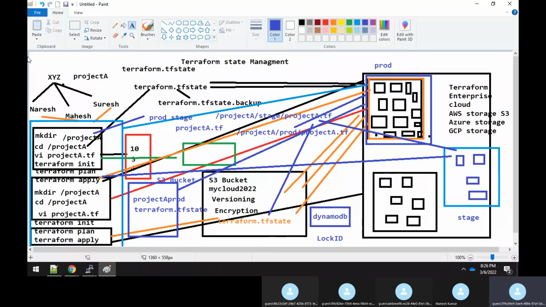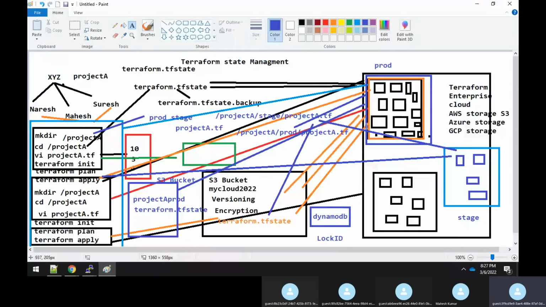So you got it, sir. There are two important things that you need to create: an S3 bucket as well as a lock. You can forget about the prod and stage for now. Later I'll explain this, but this is also one of the use cases. You should not make all the changes in the prod directly. First, you need to make the changes to a stage, and then to the prod. That's how it works.